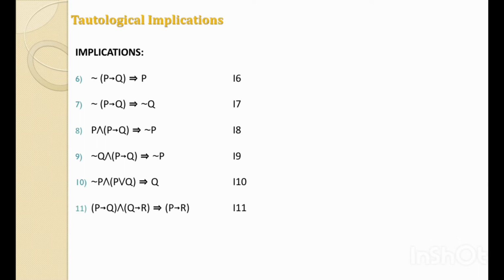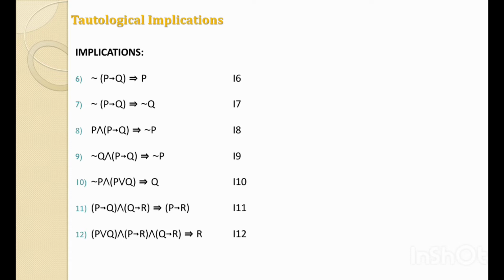P implies Q and Q implies R tautologically implies P implies R. And last is: P or Q, and P implies R, and Q implies R, tautologically implies R.